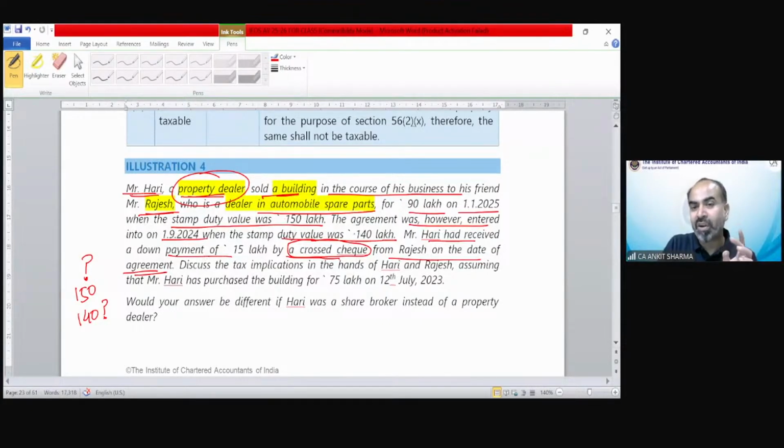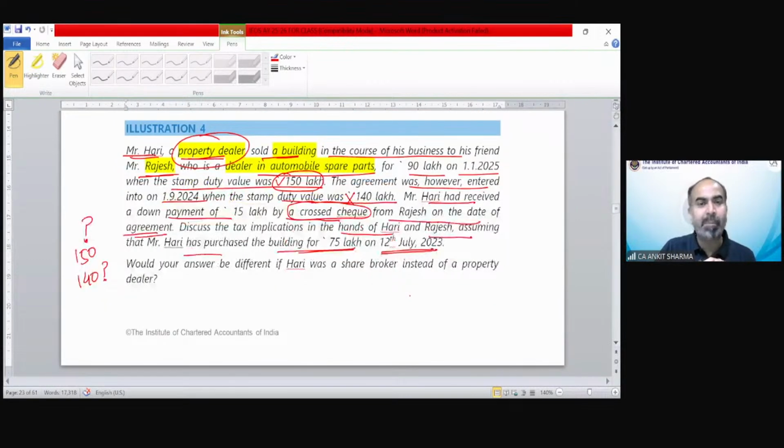The agreement value of 140 is not going to be applicable. The transfer value needs to be taken. If it is an account payee check, then we will take 140. But because it is not an account payee check, 150 lakh needs to be taken for the purpose of the provisions. Okay. Discuss the implication in the hands of Hari and Rajesh, assuming Mr. Hari purchased this building for 75 lakh on 12 July 2023. Would your answer be different if Hari was a share broker instead of a property dealer?